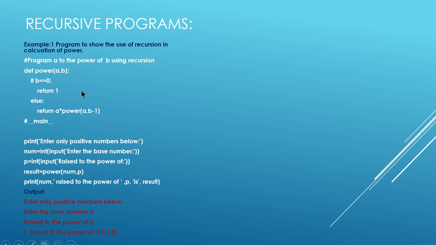That is, power(5, 3) means 5 into power(5, 2), and so on, so you have to multiply it 3 times in all. Okay, so this is your recursive program.